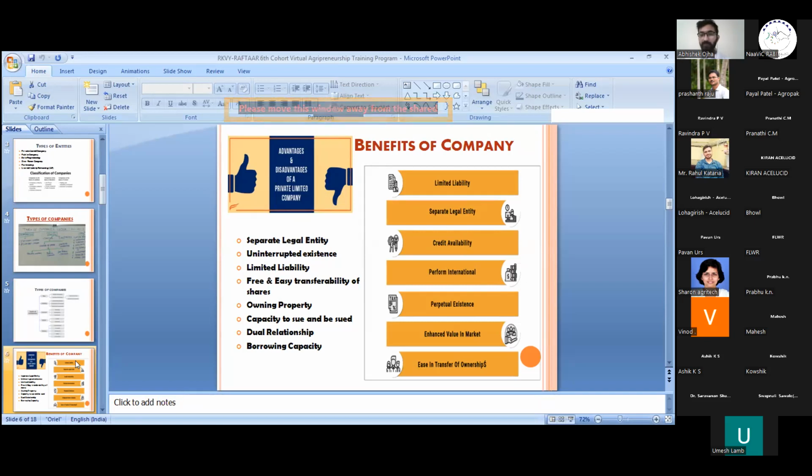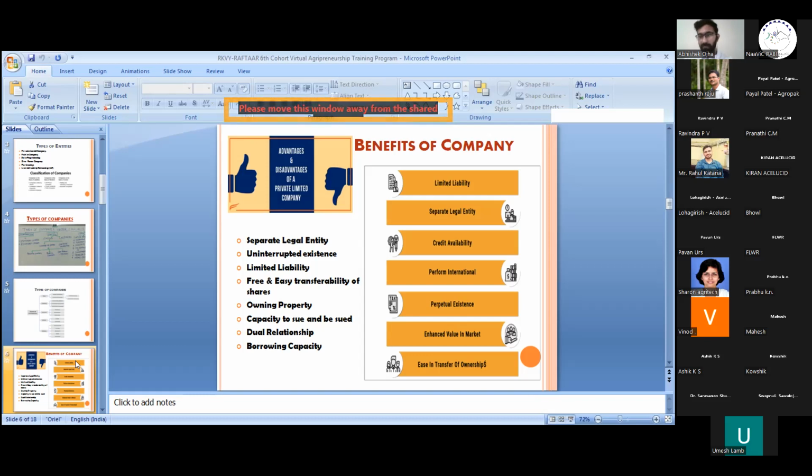Even if I am present or not, the company will still run for the future. There is no bar on the company: if a director or shareholder dies or something happens to them, the company's existence will not be affected. It will not get closed. The company runs on the principle of going concern.